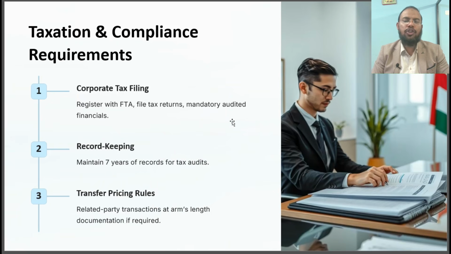Regarding record keeping, you have to maintain your records for 7 years from the end of the relevant tax period. And regarding transfer pricing, you have to follow the transfer pricing rules and arm's length price, and also maintain the relevant documents required for transfer pricing.